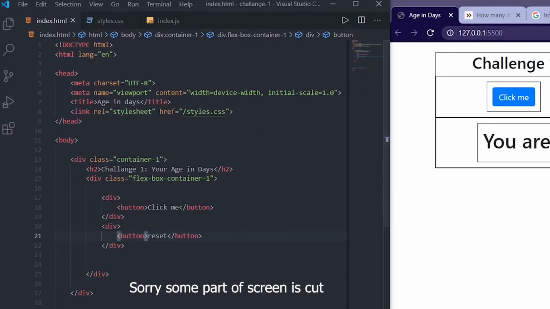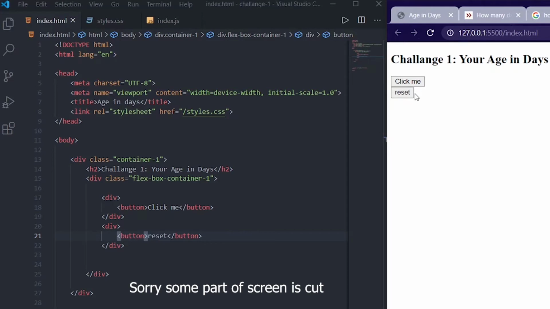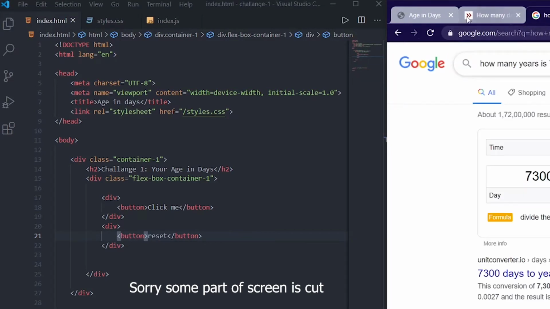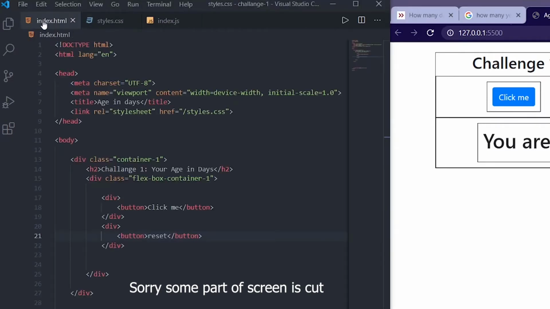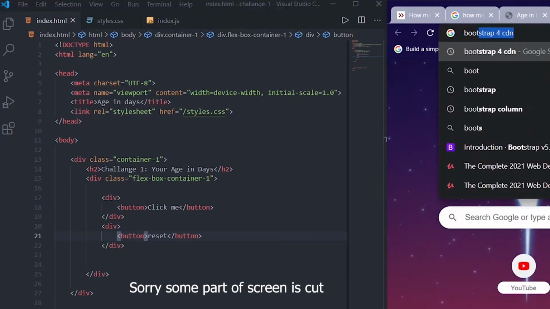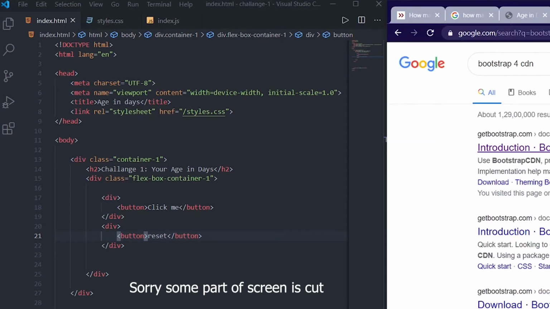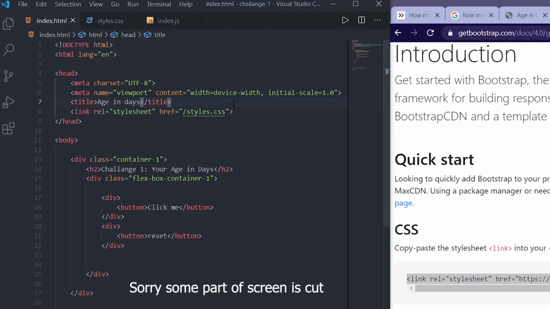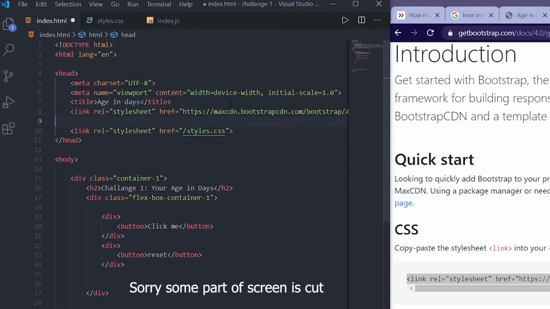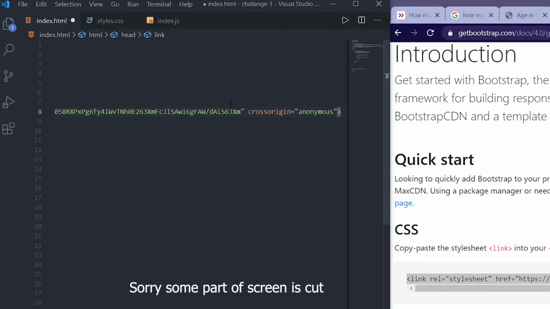So now when I save this and I check it, we got this click me and reset buttons. But you can see here you have this padding and a blue color and a red color. So without styling separately in CSS, what I will do is I will use Bootstrap. Okay, so Bootstrap is a thing which helps you with the styling. So what I will do is in the CSS I will just copy this link, and just after this or just before this, wherever I want, I will just paste this and save.